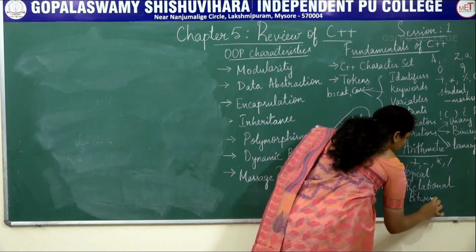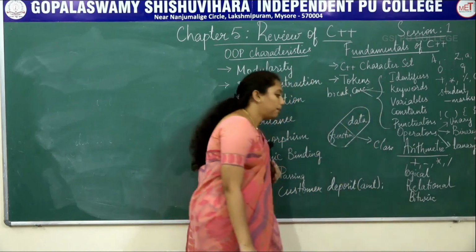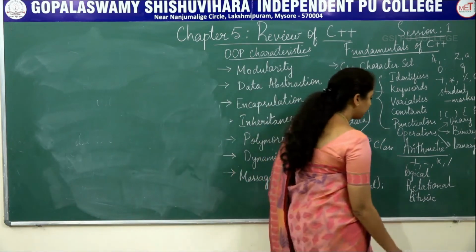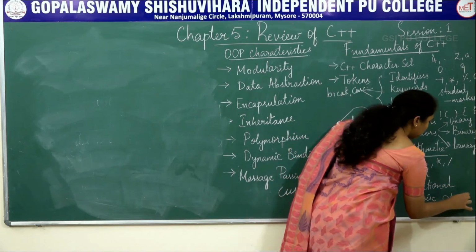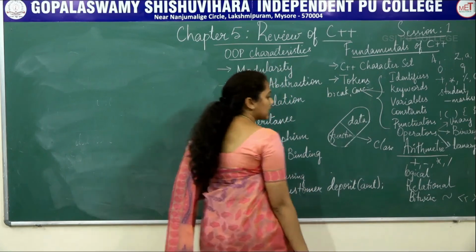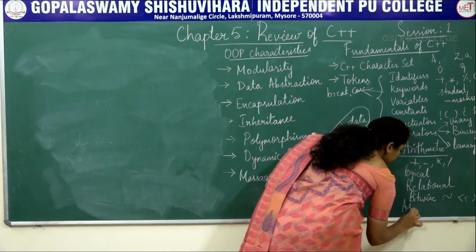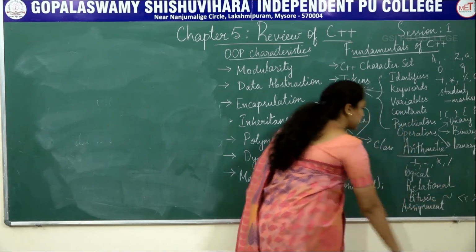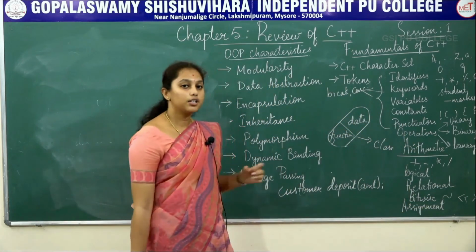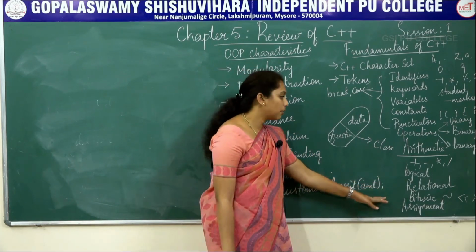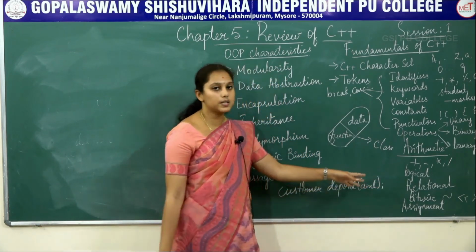A bitwise operator operates on bits. Some examples of bitwise operators are complement, left shift and right shift operators. Next is the assignment operator. Assignment operators are used to assign a value to a variable. So this is about operators and their types.